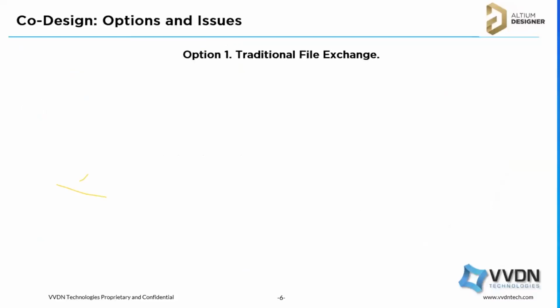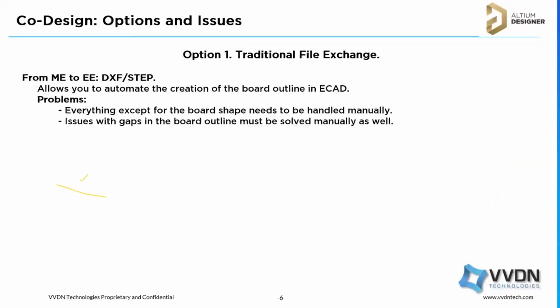Generally the mechanical engineer gives the electrical engineer a STEP file or a DXF file for the board outline and the component placement. We just import the DXF, create the board outline depending on that, and then start placing the components.